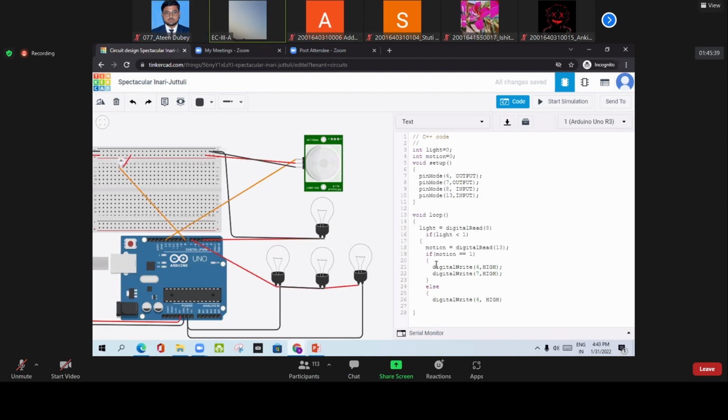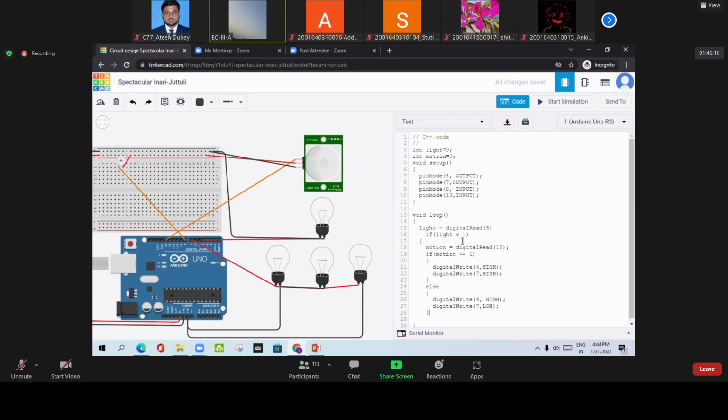Next, 3 bulbs should be LOW, because if there is no person detected, obviously we do not require 3 bulbs, it should be very small, so 1 bulb should be sufficient. And this will be closed.